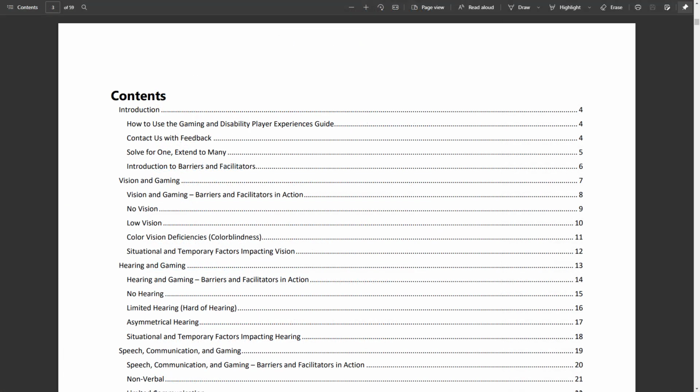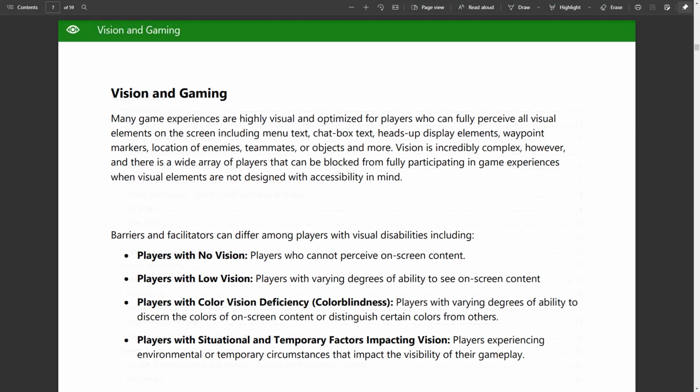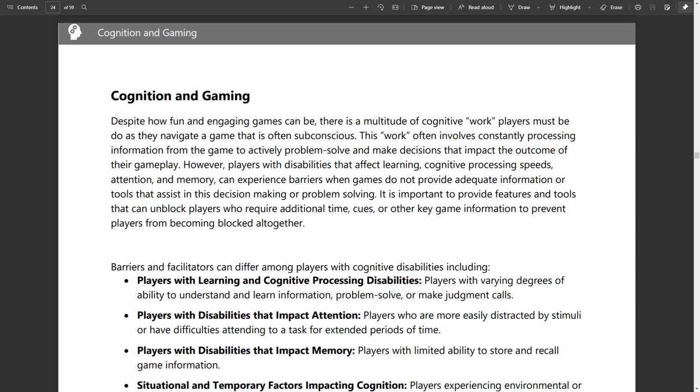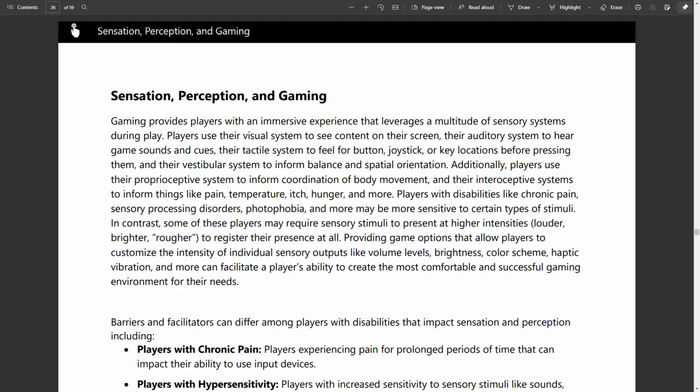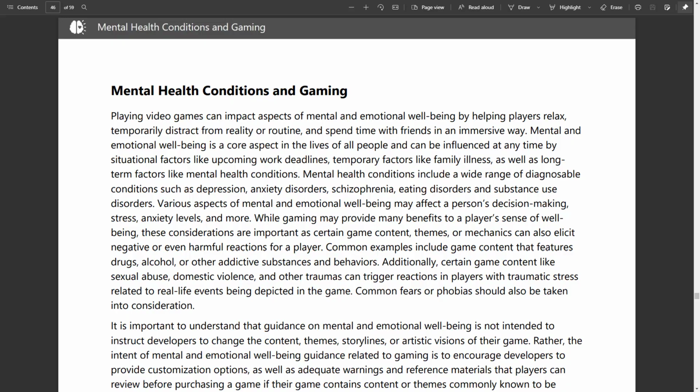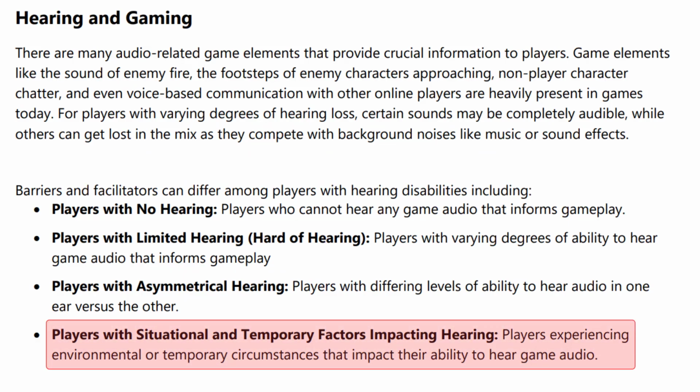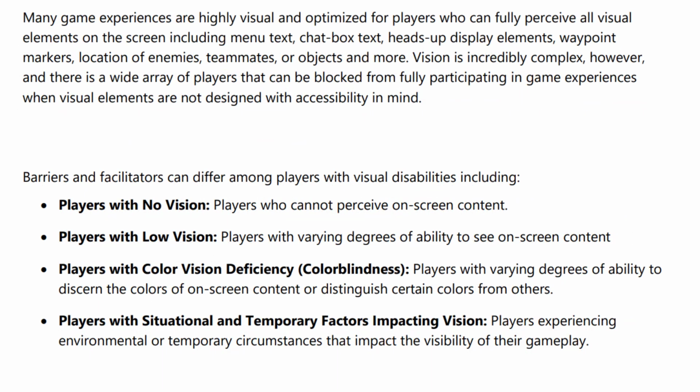In the guide, common barriers to gameplay are organized into the following categories: visual, hearing, communication, cognition, mobility, sensory, and mental health. In each category, the guide calls out situational or temporary circumstances in which players may experience barriers as well. The guide highlights the wide spectrum of abilities that players may have.